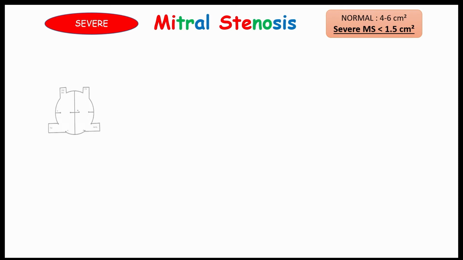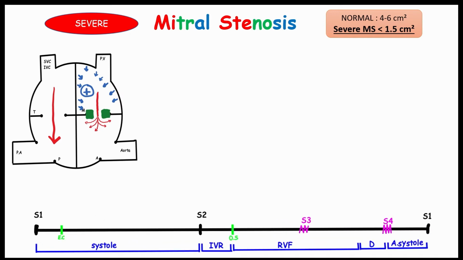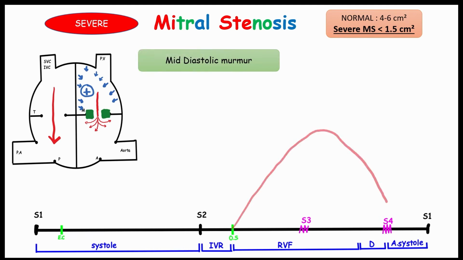We will see normal and stenotic valve blood flow simultaneously to understand what's happening here. In normal, blood will easily pass through the valve in linear blood flow. But in case of mitral stenosis, the orifice becomes narrower due to high force in the atrium. The blood tries to pass through the narrow orifice, which leads to turbulent blood flow. At this moment, we hear murmur. During severe mitral stenosis, we could hear a mid-diastolic murmur, which starts from the opening snap, and at the end, the presence of